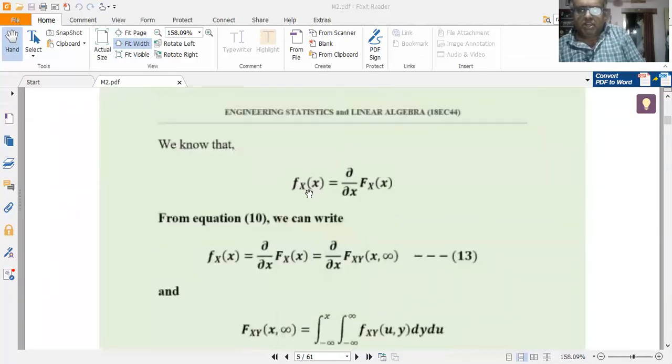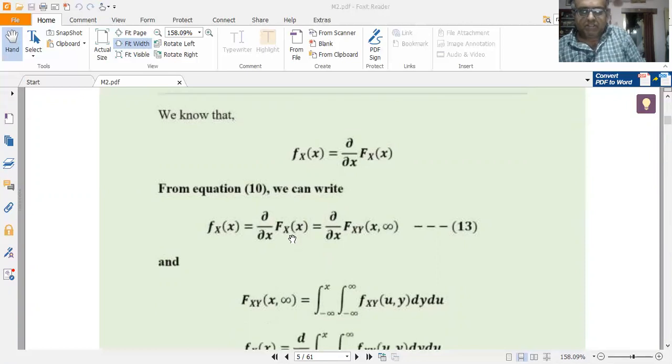And also the fx of x is simply given by the derivative of capital Fx of x. So from equation 10 we can write this as fx of x is equal to dou by dou x of capital Fx of x, where this is the CDF within the partial differential operator.